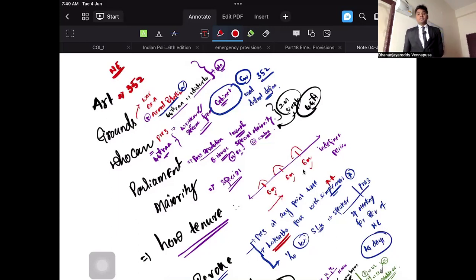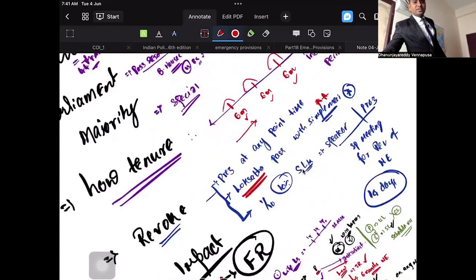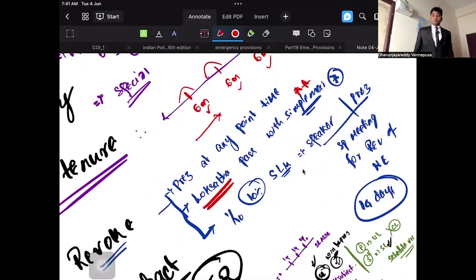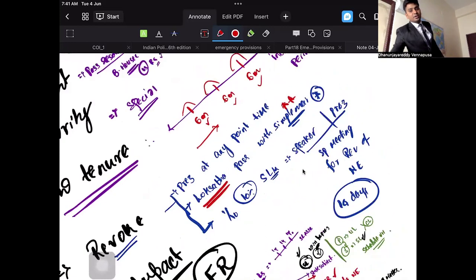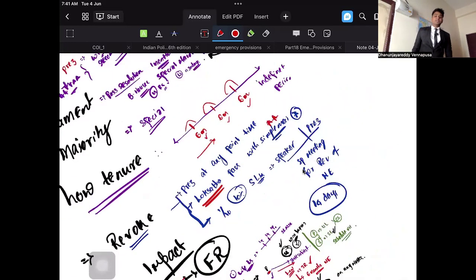What is the tenure for national emergency? National emergency can continue for 1 year for indefinite tenure, provided that for every 6 months, there should be subsequent permission from parliament. Who can revoke it? President can revoke it at any point of time. Lok Sabha, if it passes with simple majority, not parliament here, only Lok Sabha, and if 1/10 of the members are writing to the speaker or president to convene a meeting within 14 days, a special meeting has